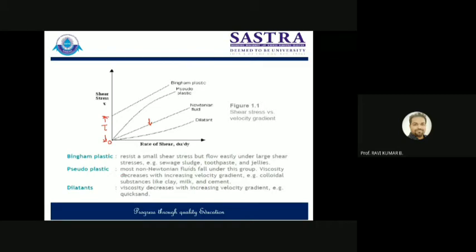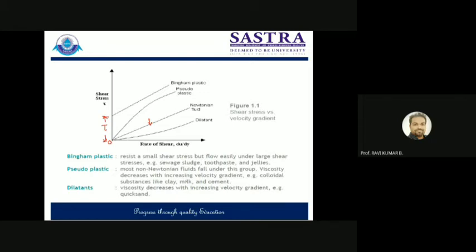Pseudoplastics are also non-Newtonian fluids, where viscosity decreases with increase of velocity gradient. The moment the velocity gradient increases, the slope value decreases, and when that decreases, the viscosity decreases. Milk, clay and cement come under this category. Then there is the dilatant fluid, where viscosity increases with increase of velocity gradient. Quicksand is an example.